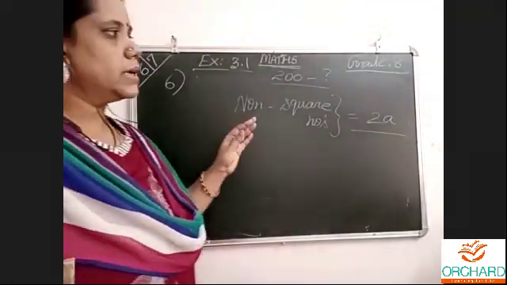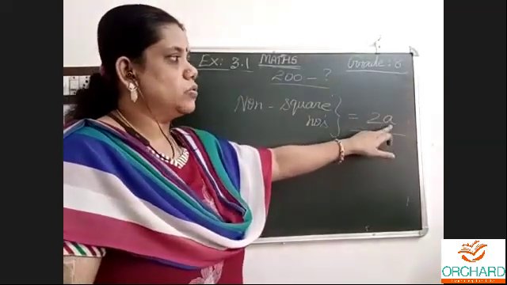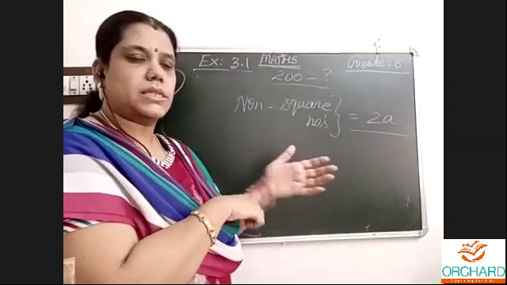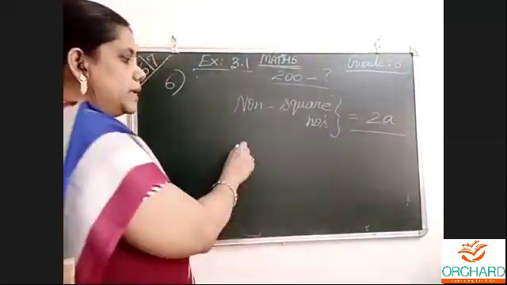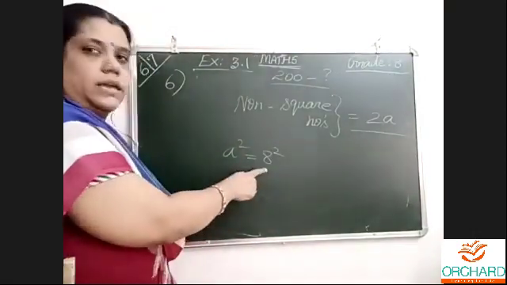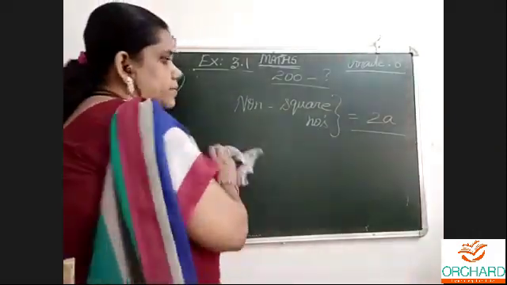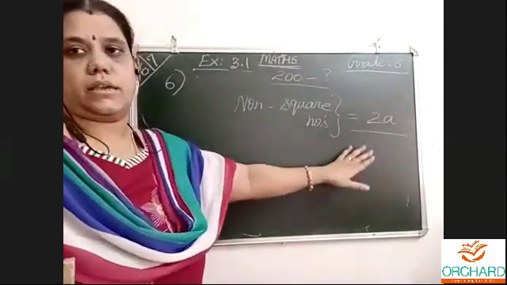So for non-square numbers between any two square numbers, the formula is 2a. Here a is the first number, the number whose square they give in the question. For example, if they ask about a squared and the question is 8 squared, then a is 8. In the same way, we will get a. So the formula for finding non-square numbers is 2a.